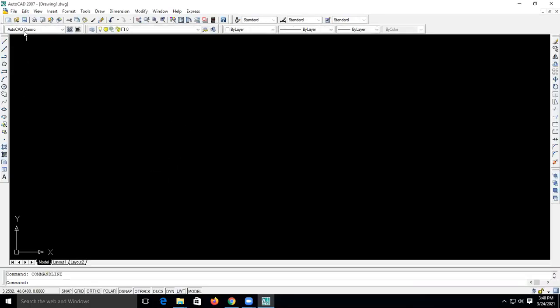Just open the AutoCAD Classic, and if you have drawn any object over here, let's say this is our object, और ये आपको इसको लेजर कटर के ऊपर कट करना है. If you wish to cut it on the laser cutter, how to do that?